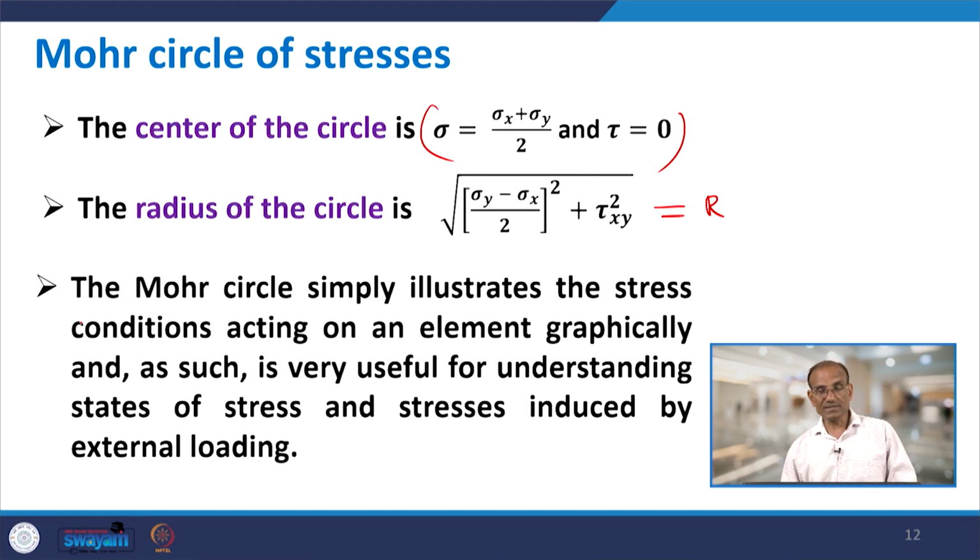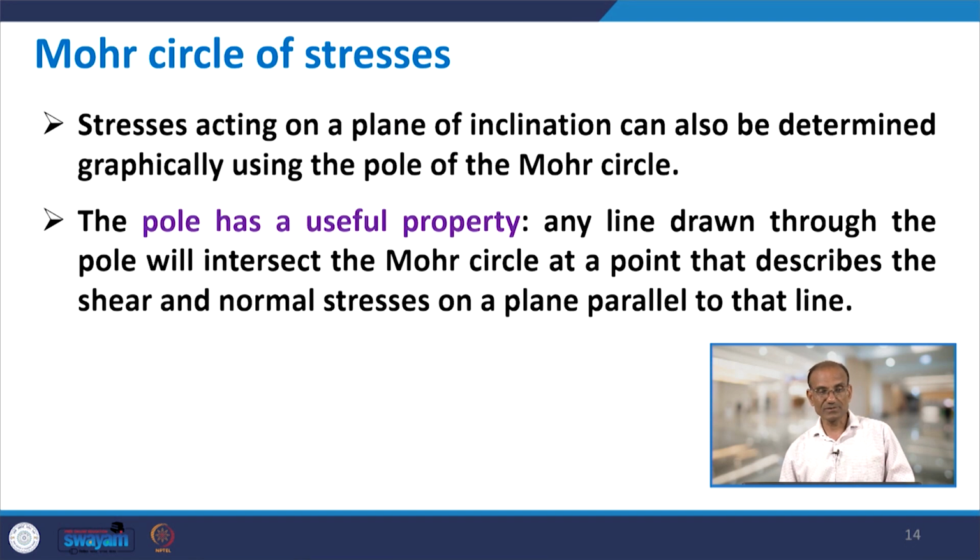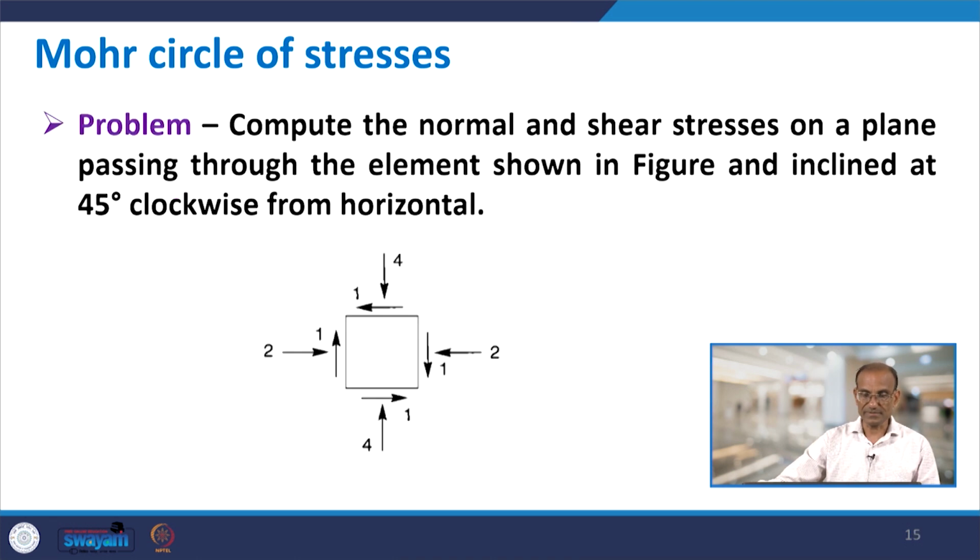Similarly, using the Mohr circle and the pole, let me explain with a simple example how the pole can be used for determining the stresses on an inclined plane.